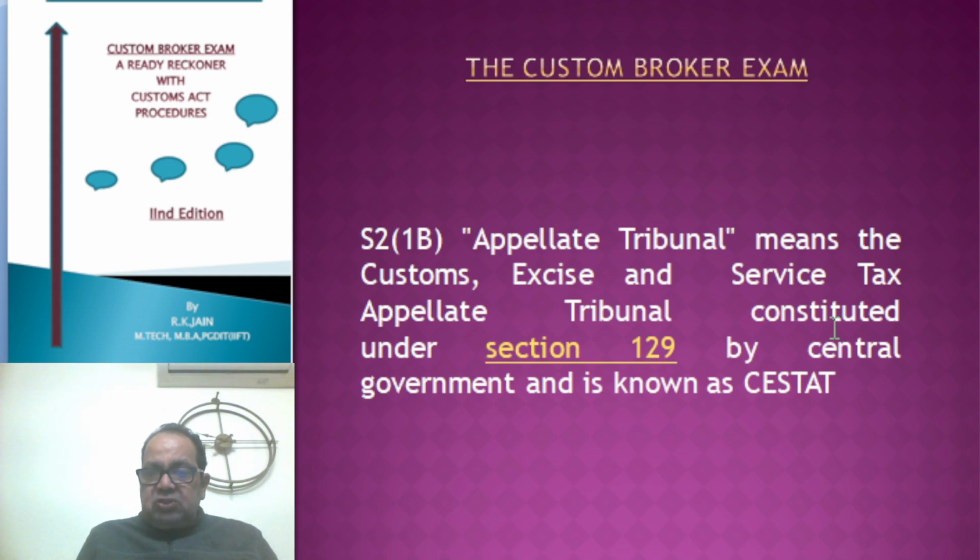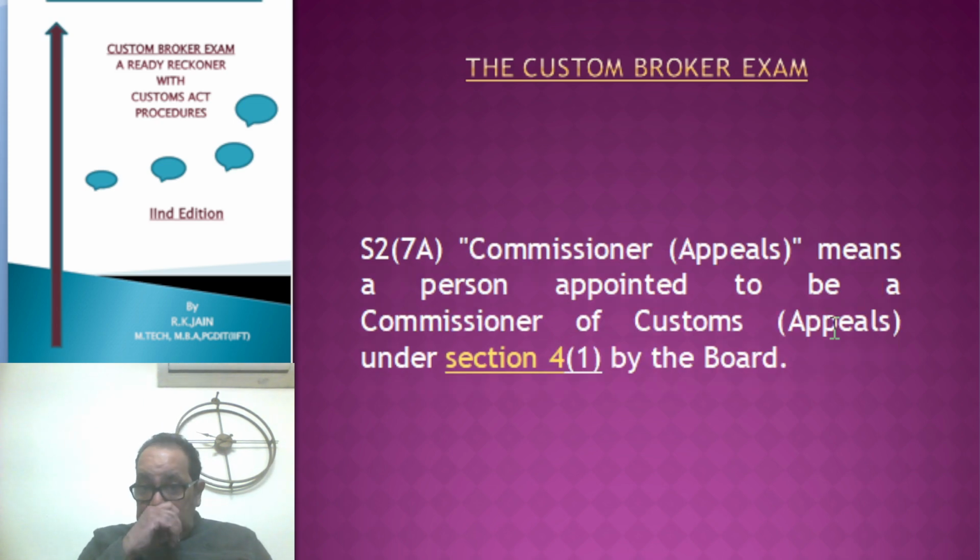Appellate Tribunal is constituted under Section 129 by the Central Government. The appeals of the Commissioner (Appeals) will lie under this Appellate Tribunal. This could also be one of the questions which can be considered by the examiner.